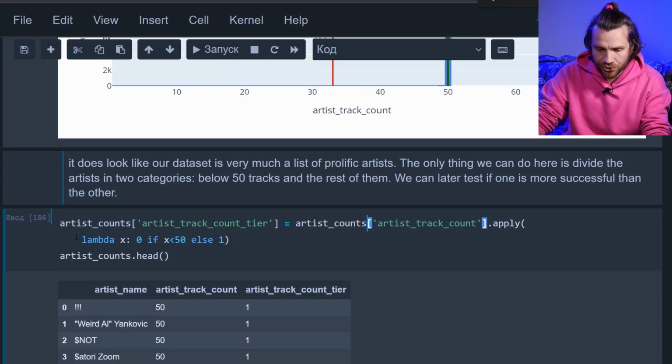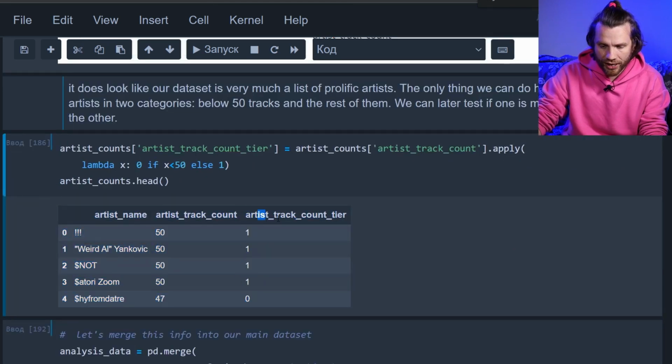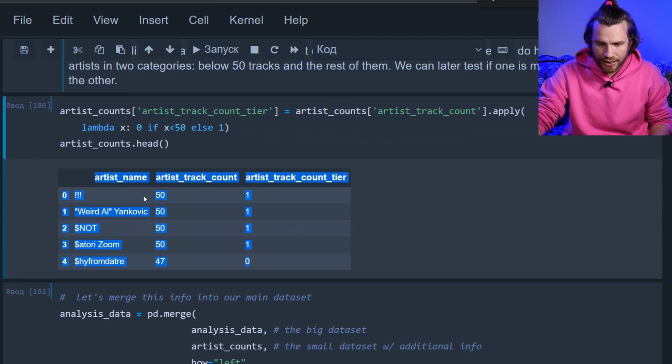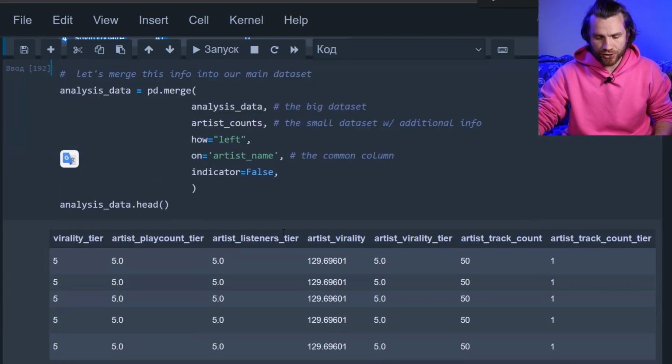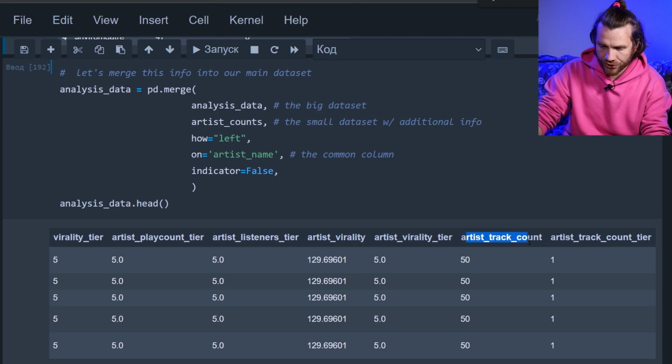Let's assign those groups. If track count is below 50, it's a 0. If it's above or equals, it's a 1. So we get the track count tier, 1 or 0. It seems to have worked. 47 gives you a 0, 50 gives you a 1. And we merge this little data set with our initial large data set so that we have the artist track count column and the artist count tier column.